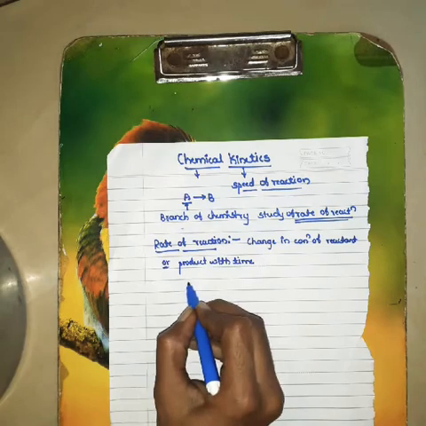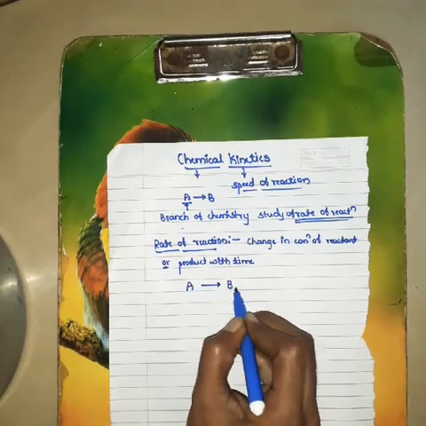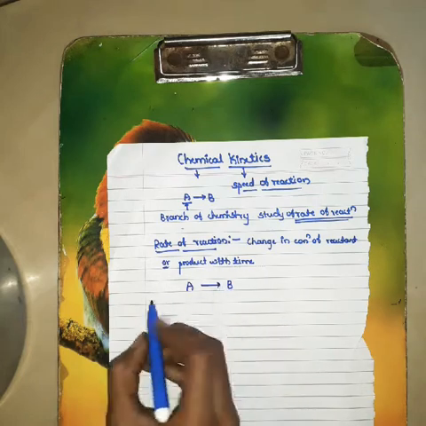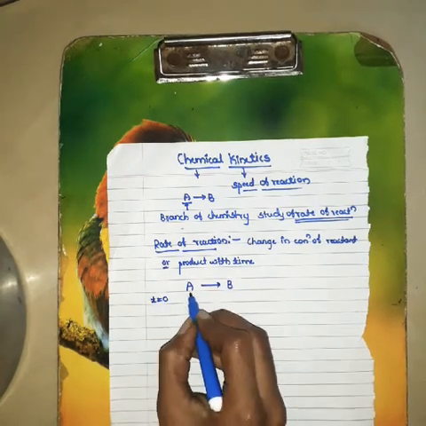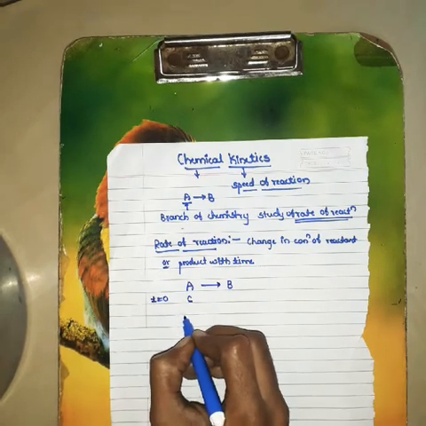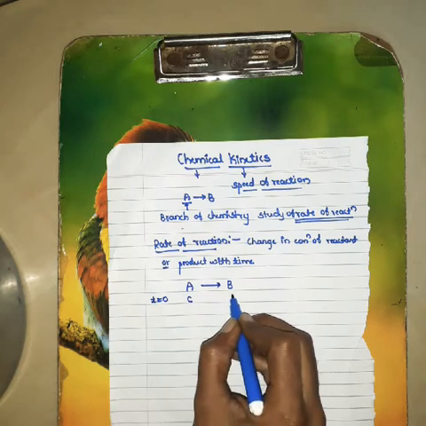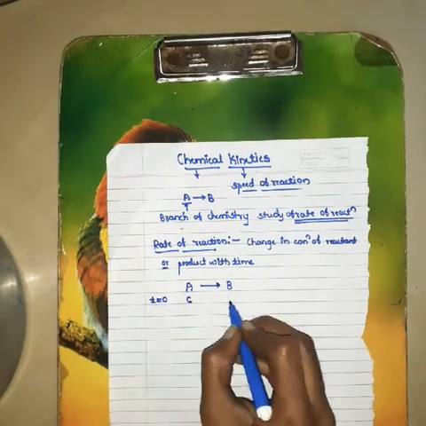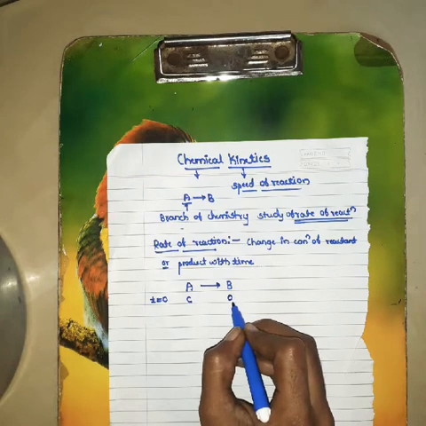For example, A will convert into B. At time 0, meaning the starting, the concentration of A will be C. At the initial time there is no formation of B, so the concentration of B will be 0.